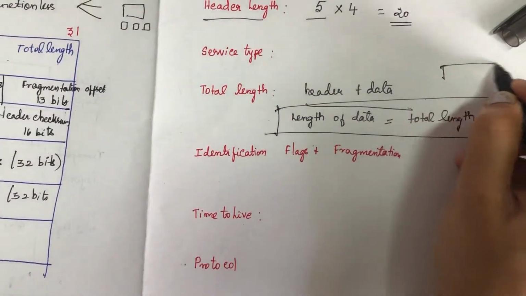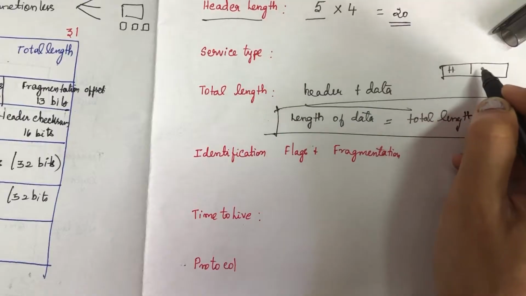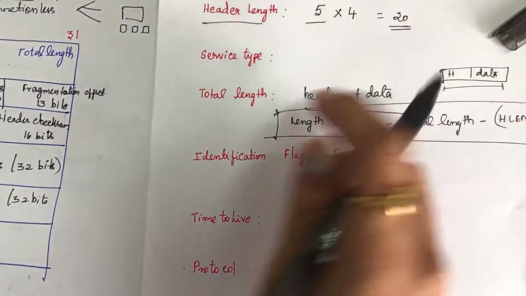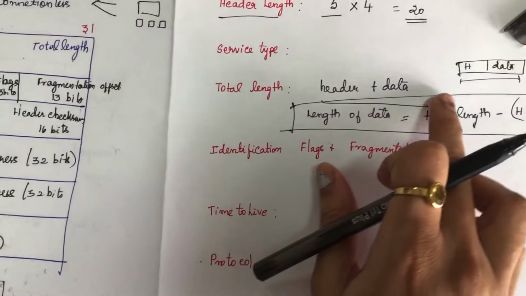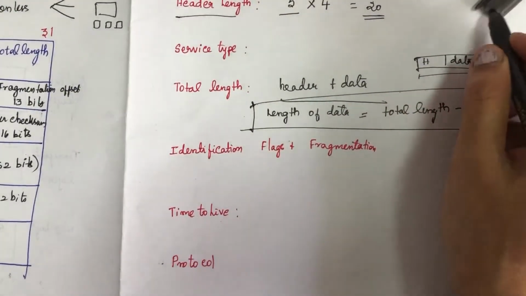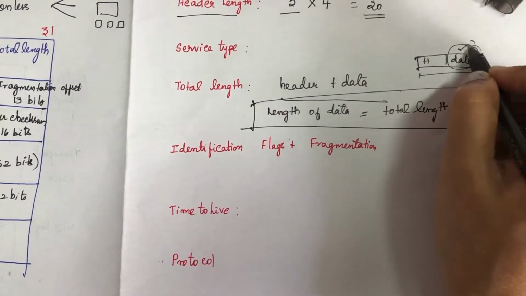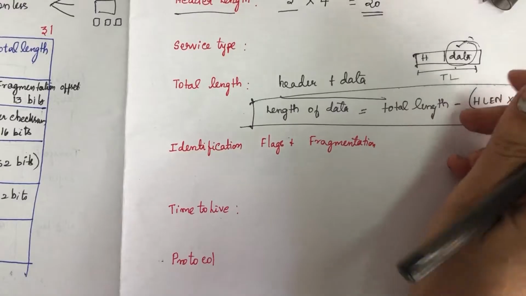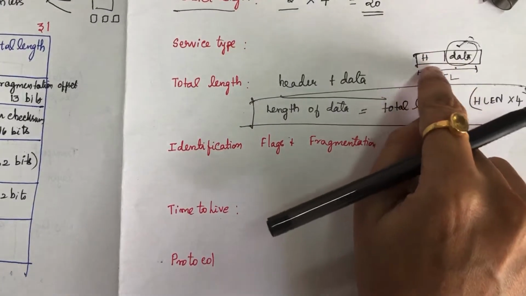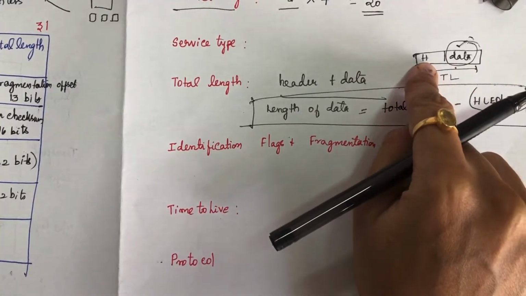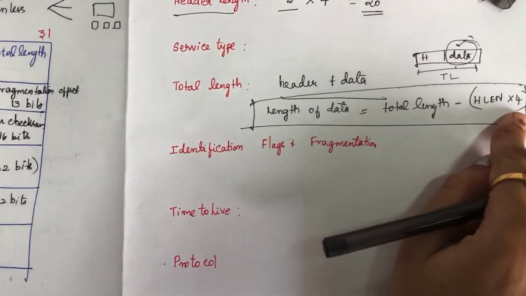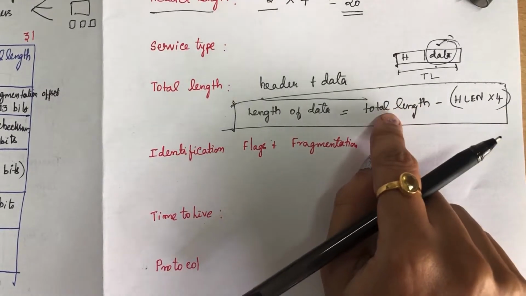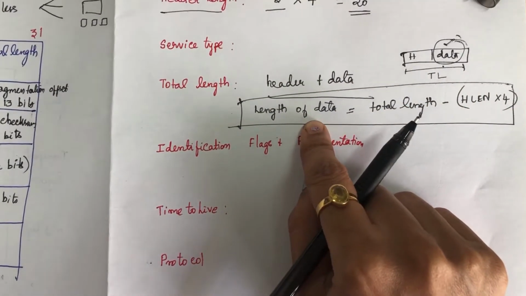As we know, you have a header and you have data. So here the total length value specifies the length of both the header and data. Suppose you want to find out the length of the data alone. What you have to do is multiply the header length by 4, and subtract that from the total length. That will give you the length of the data alone.